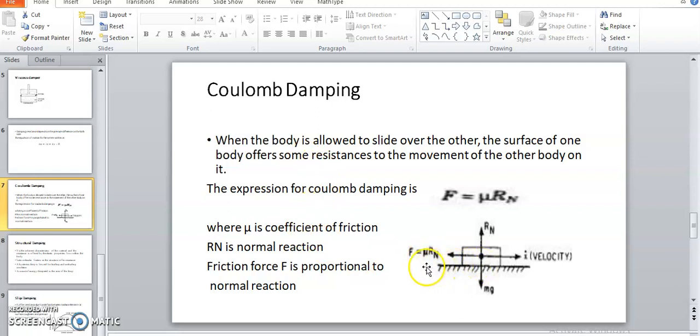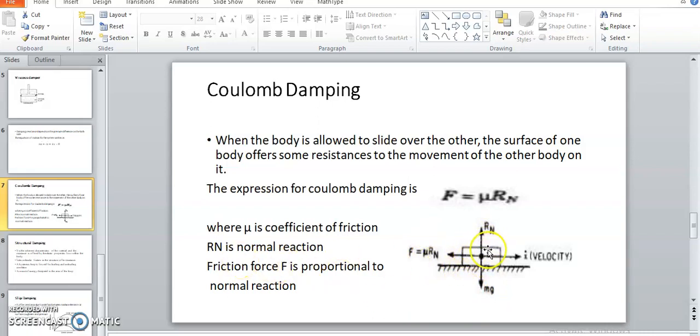Suppose this lower surface is fixed, and this body is moving along the surface, and there is some resistance to the movement of the body due to the friction between the two contacting surfaces of this body and that fixed surface. Now that frictional force is equal to mu Rn. Here mu is the coefficient of friction, and Rn is the normal reaction, which is exactly opposite to the weight.